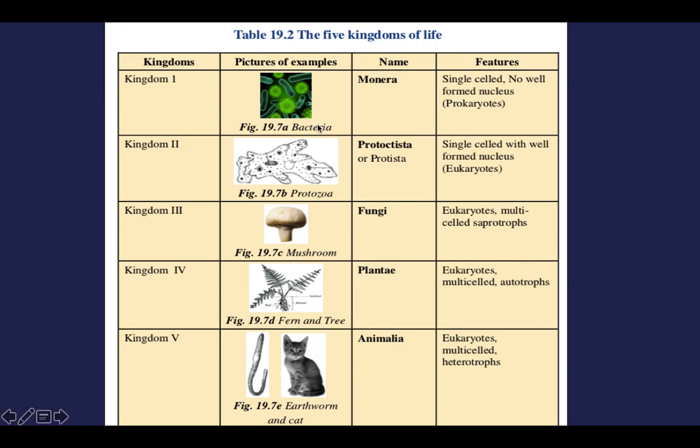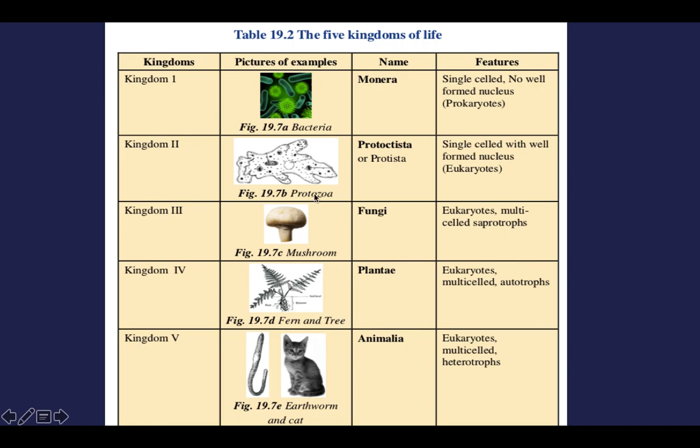Kingdom one is Monera, that is single celled. Their features are single celled. There will be only single cell, no well formed nucleus. That is, they are prokaryotes. Prokaryotes usually will not have a well formed nucleus. So they are called Monera. If they are single celled, no well formed nucleus, like bacteria, then they are called Monera.